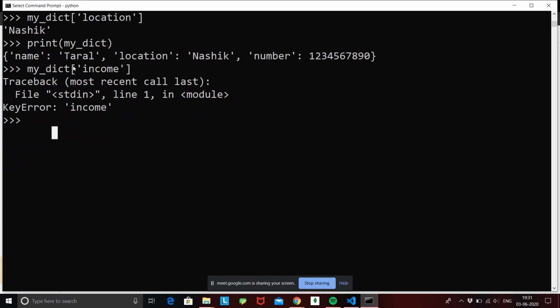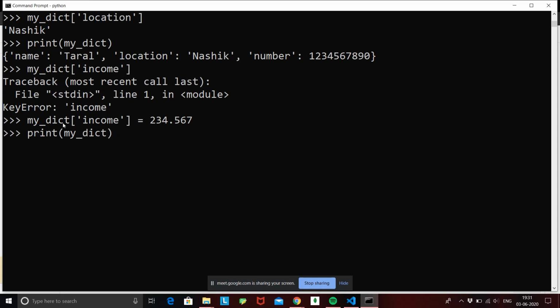So this my dict of income is not present. But if I do my dict income equal to some value, and let's have it a floating value, a random thing, 254.657, suppose this is a random income I am going to add inside my dictionary, and if I hit enter, it's not going to throw me an error.